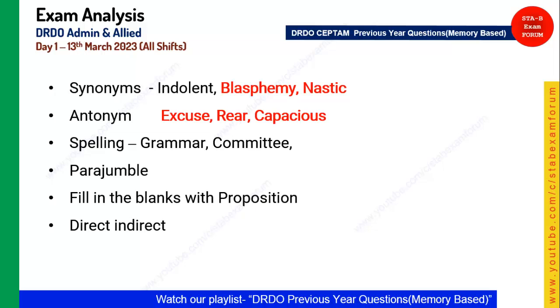Then a few questions on parajumble, student. Parajumble means you need to arrange a few sentences in some logical order. So one or two questions have come from that also. Then fill in the blanks, student, which has come generally with prepositions. You need to fill those blanks with the preposition. And a few questions on direct and indirect speech have also come.